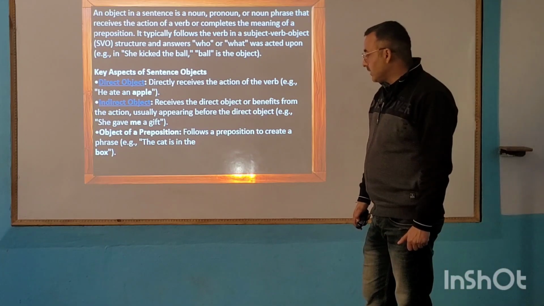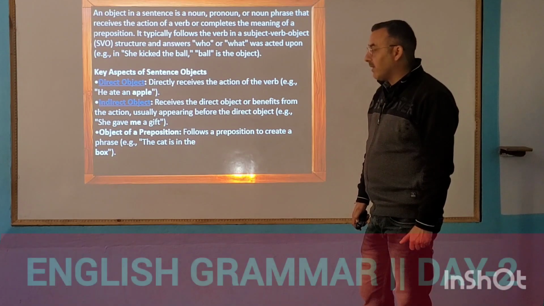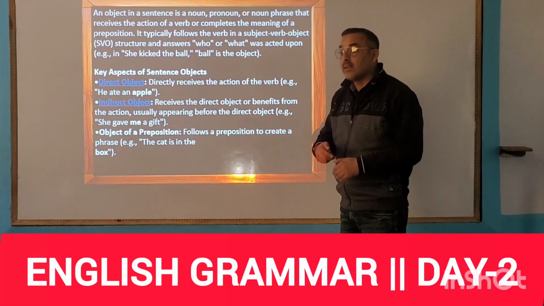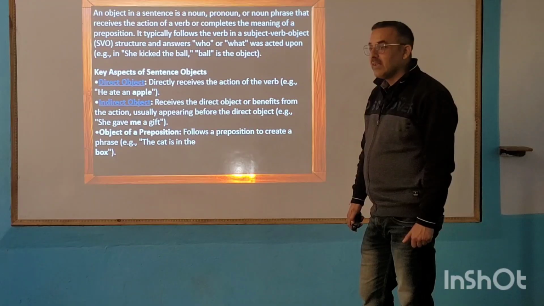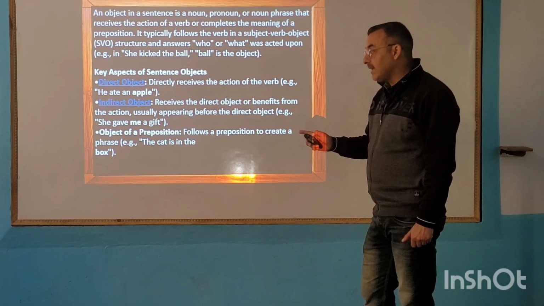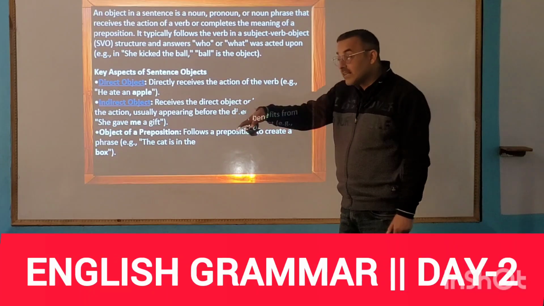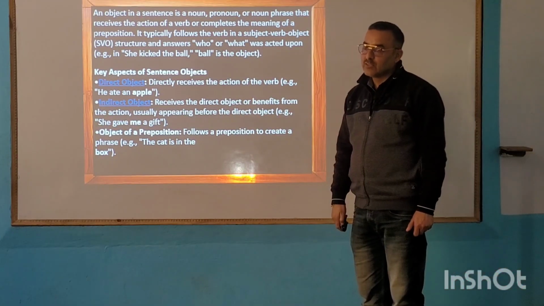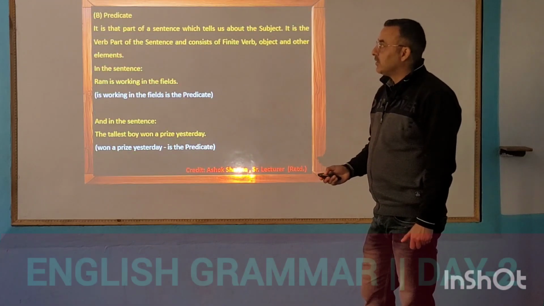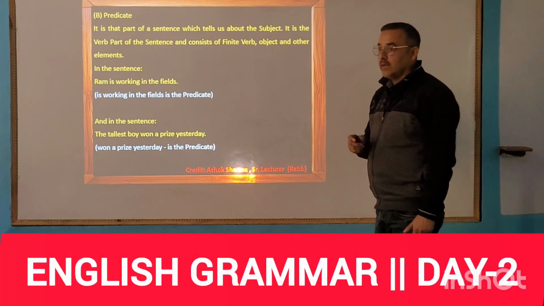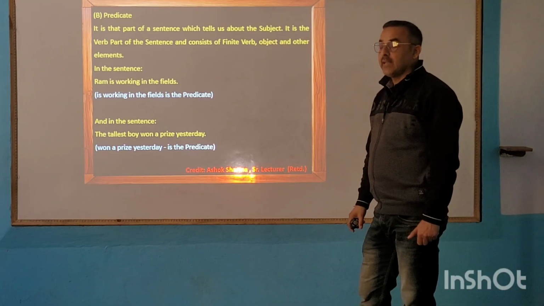It follows the preposition to create a phrase. The cat is in the box. So it is following a preposition. Which is the preposition there? In. So the cat is in the box. The cat is under the table. So it is coming after the preposition. So now let's come to our main topic, which is predicate. So what is predicate?